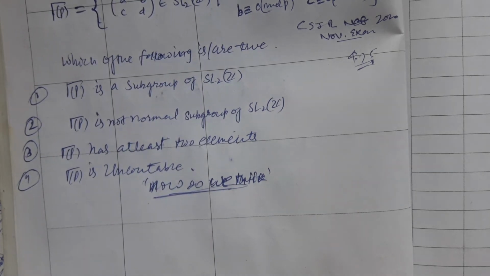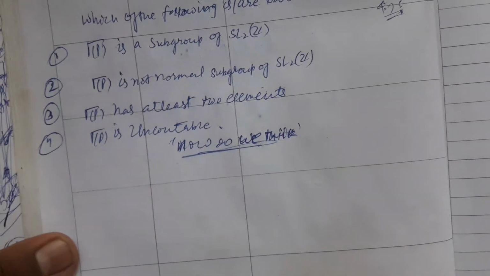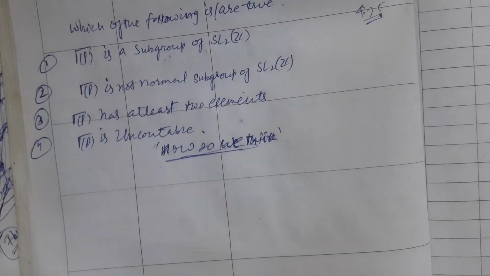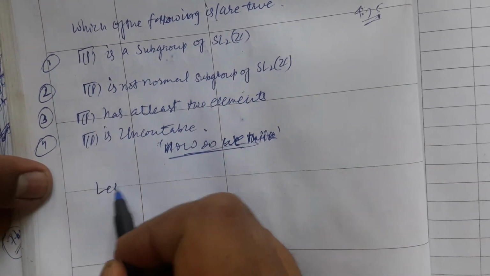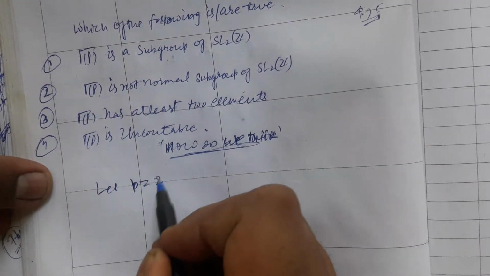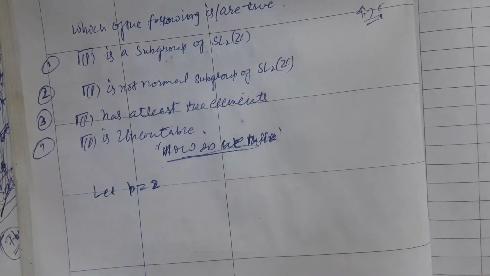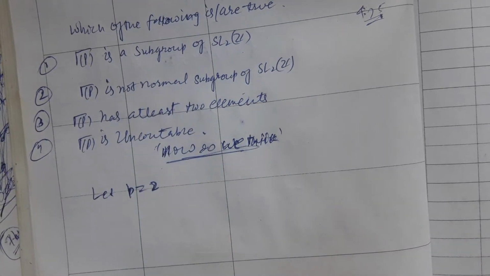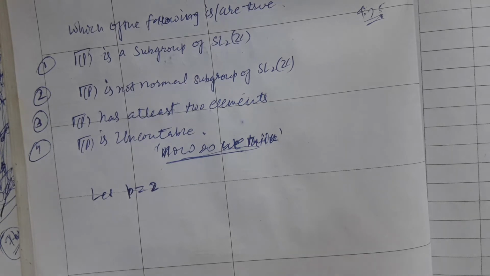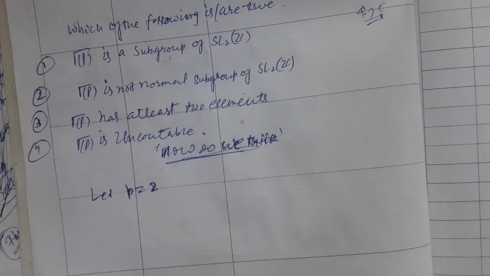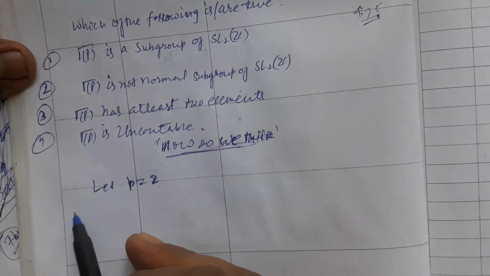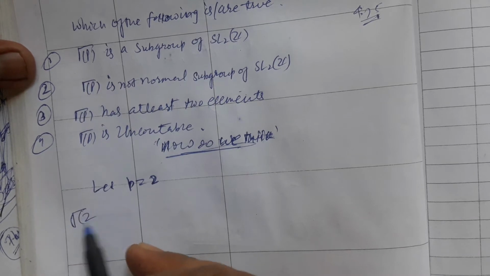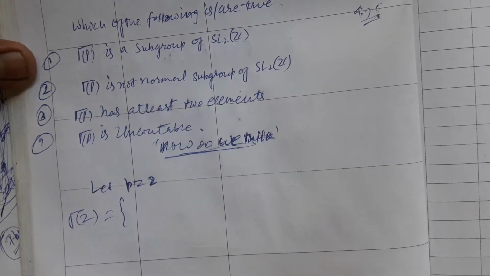Let me choose p equal to 2 for the sake of easiness. I can also work with p as a general prime, but let me choose 2 for ease.